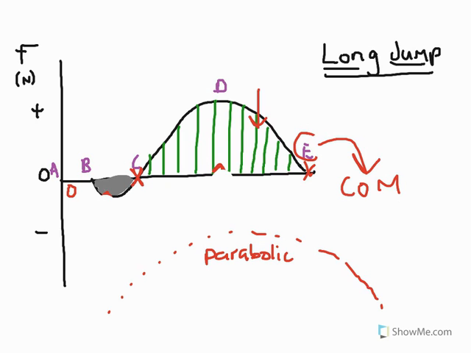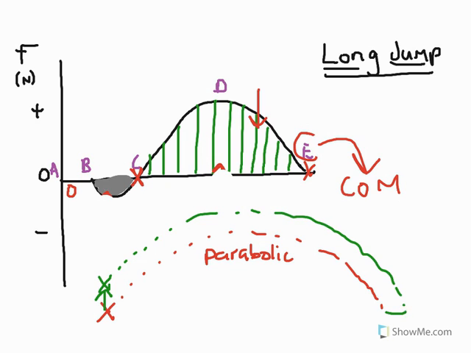So we're interested in where the jumper at point E positions the centre of mass to make sure that the parabola reaches as high a point and therefore as much horizontal distance as possible. Because of course, if the jumper raises their centre of mass, let's look at the impact on the parabola.